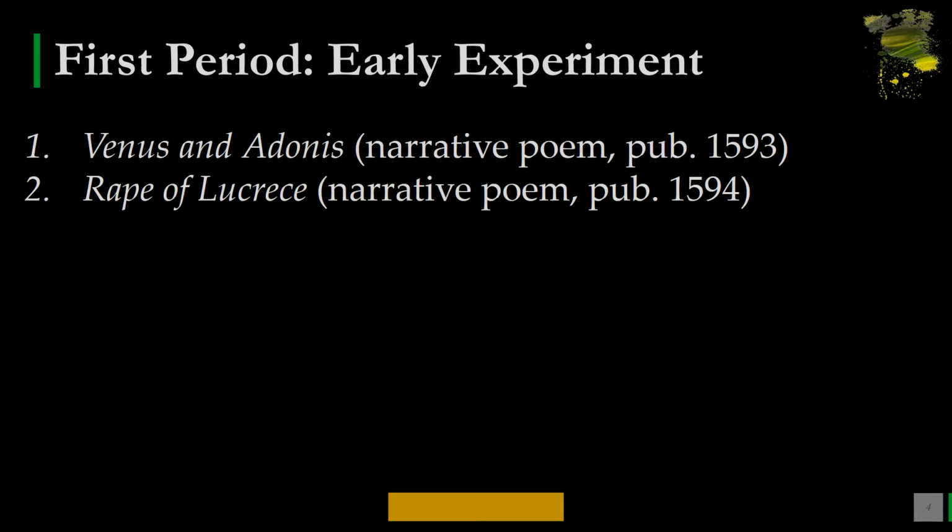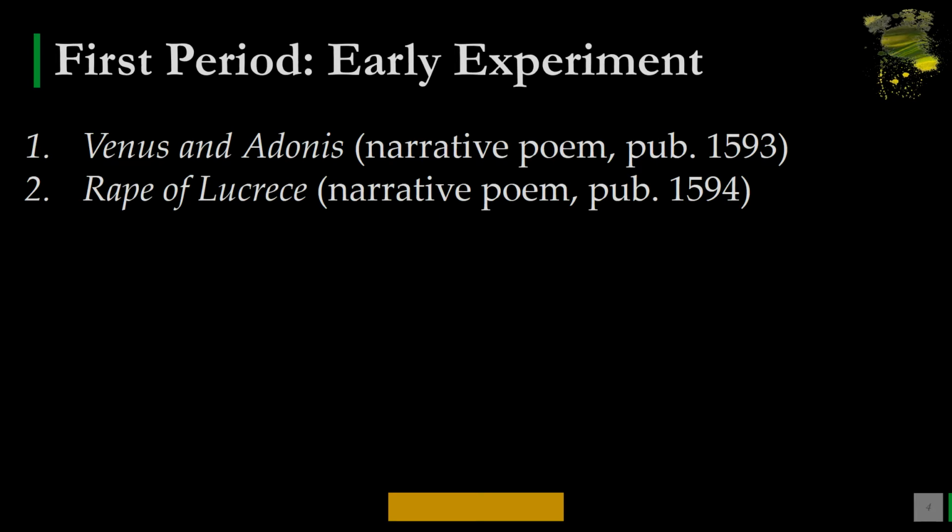Now dear students, let's understand how these works appeared: his narrative poems, plays, sonnets, different types of works. We have divided these works into four major periods, so that we can understand the chronology of the works of William Shakespeare. The very first period is called early experiment.